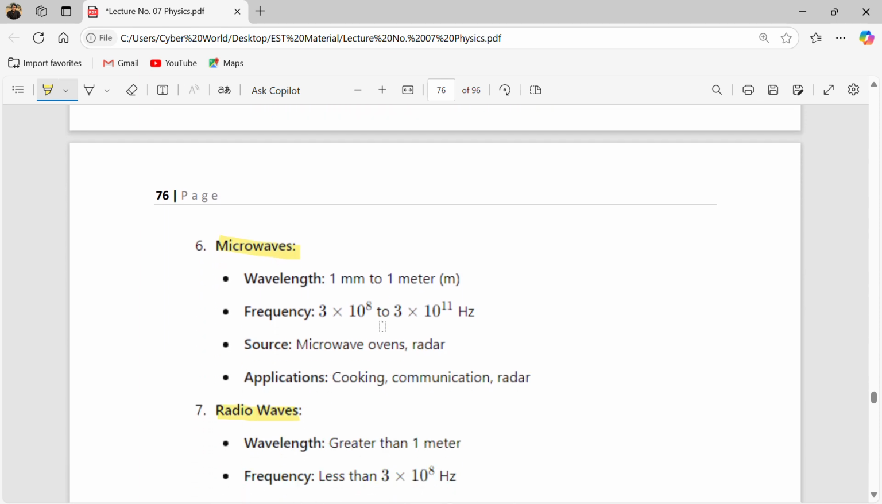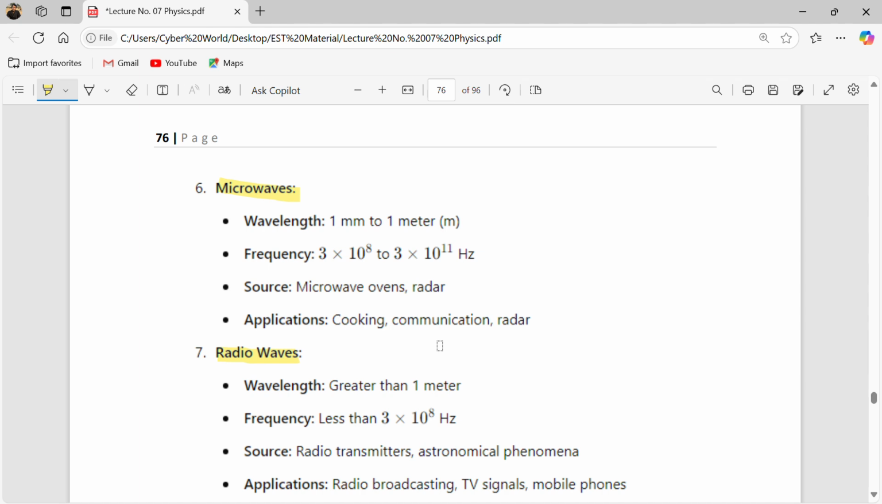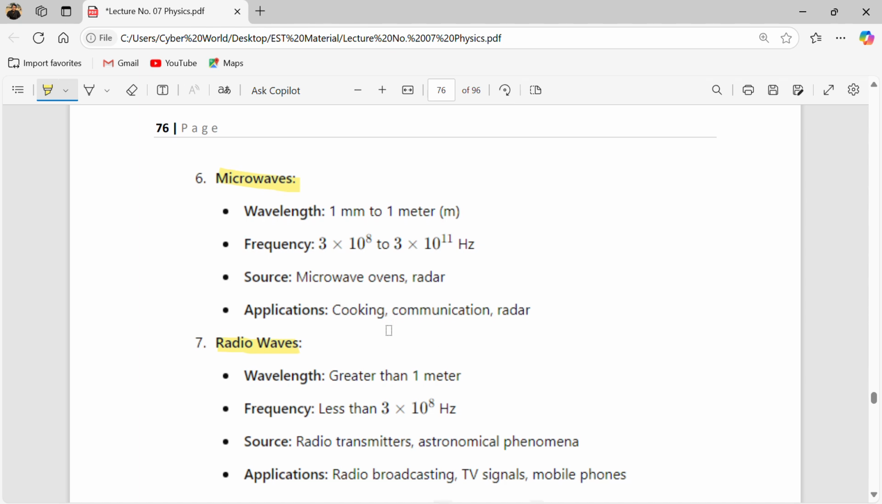Now move on towards the microwaves. You can see their wavelength increases more, from millimeters to meters, so 1 millimeter to 1 meter. Now you can see the frequency range again: from 3 multiplied by 10 raised to power 8 to 3 multiplied by 10 raised to power 11. The sources of microwaves are microwave ovens and radars, which we use in cooking and communication systems.